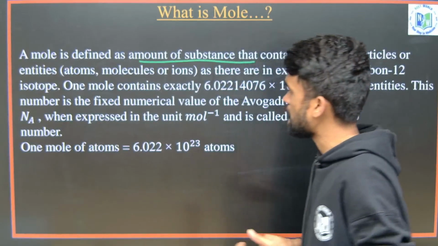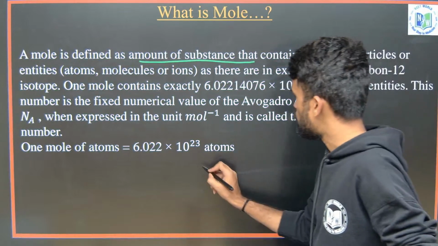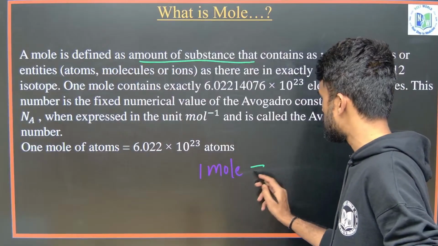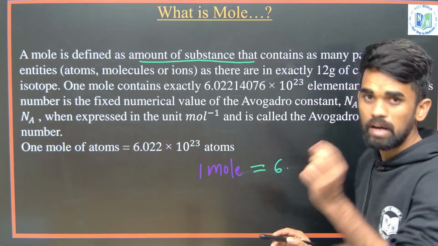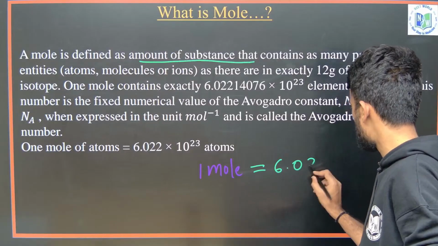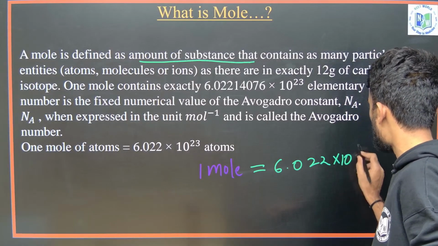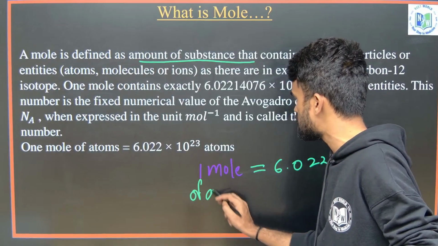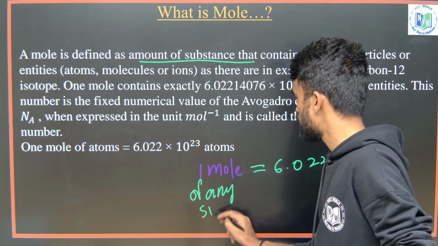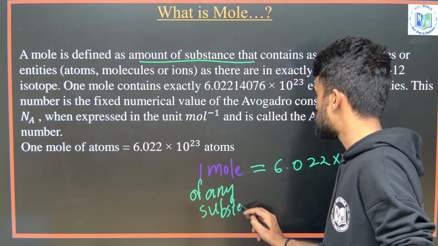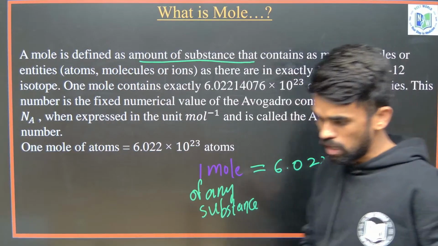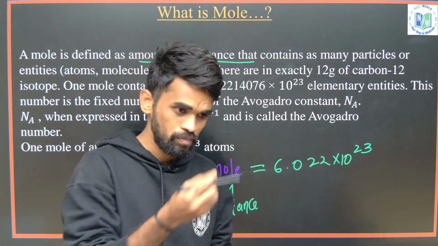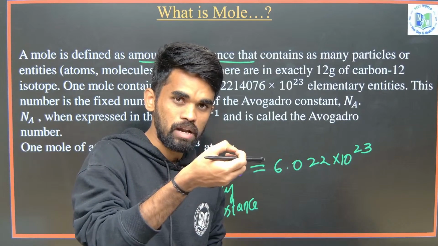If I say 1 mole of any substance, it has this many atoms or particles: 6.022 into 10 power 23 particles will be there. If someone gives you 1 mole of any substance and asks how many particles will be there, for example 1 mole of sugar is given to you, now tell me how many sugar molecules, what is the formula of sugar?